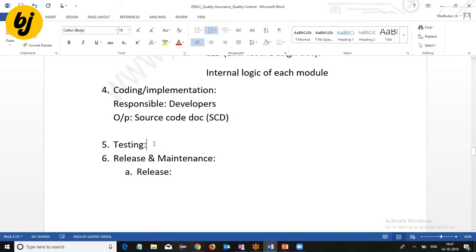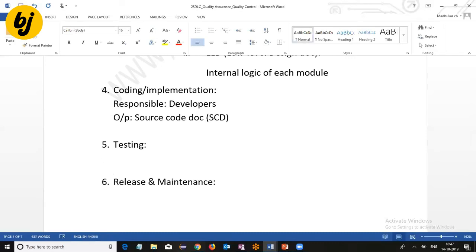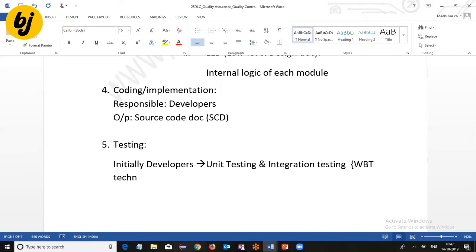Next one, testing. After coding, computer programs are available for execution. Once coding is done, the programs are available for execution. Initially, developers will perform two levels of testing activities: one is unit testing and the other is integration testing. For this kind of testing, they use white box testing techniques.